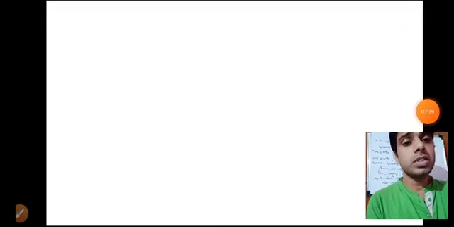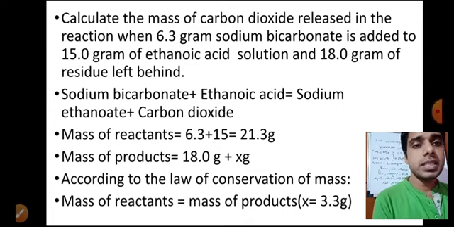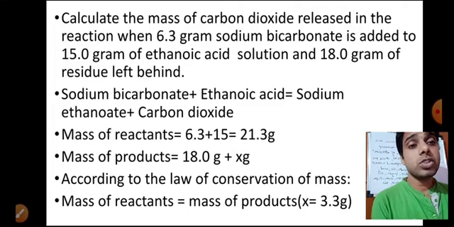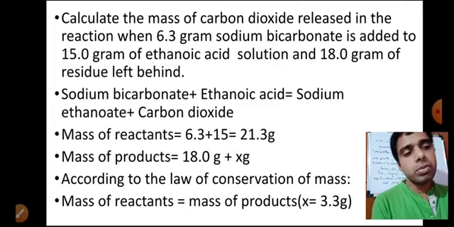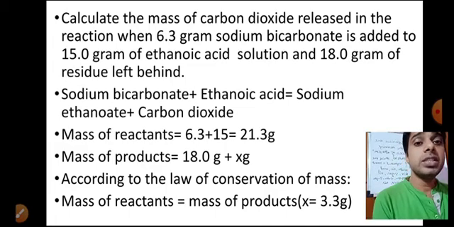Okay, now one more question we will see. Calculate the mass of carbon dioxide released in the reaction. Calculate the mass of carbon dioxide means you have to find the carbon dioxide mass. So first of all, we will let the mass of carbon dioxide be x gram. The reaction is released when 6.3 gram sodium bicarbonate is added to 15.0 gram of ethanoic acid solution and 18.0 gram of residue is left behind.